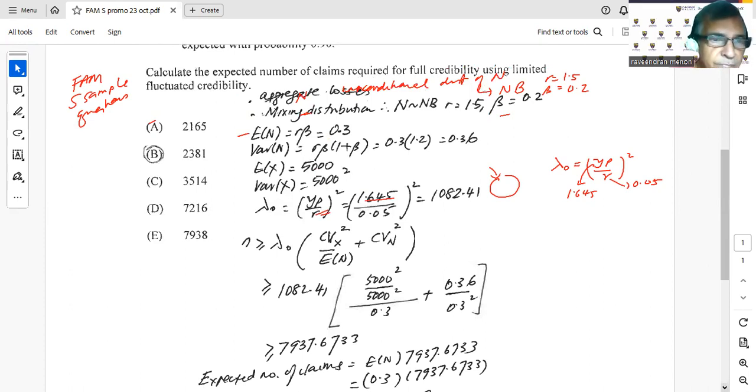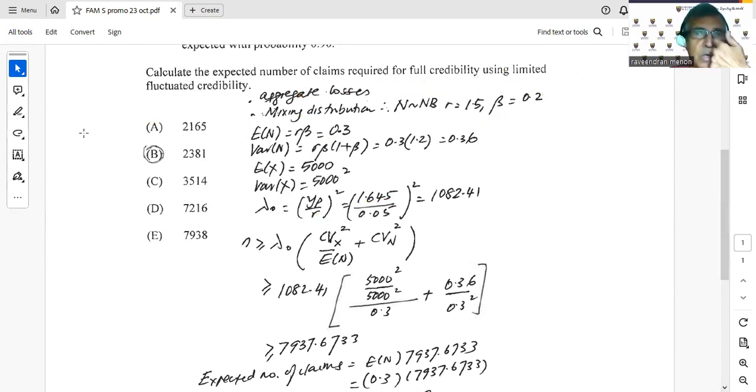So the expected value of N, because now we know it's negative binomial, will be r beta, where r is 1.5 and beta is 0.2. You can get these numbers on your own. The variance of N is r beta times 1 plus beta, so plug the numbers in and you'll get 0.36. I've also shown you the expected value of X because I'm told the claim amounts are exponential. So the expected value is 5,000 and the variance is 5,000 squared.